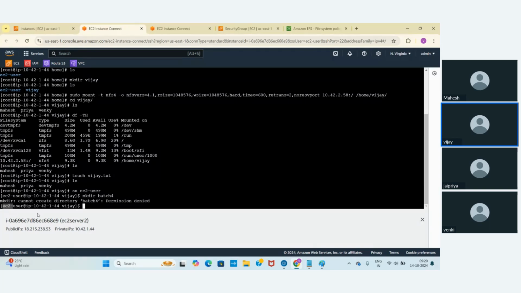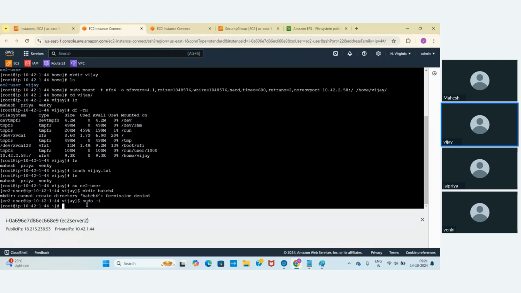Why? Because if everyone has access, everyone can delete the file system, meaning they can delete the data in the file system. That should not happen. Only the root user should have access to EFS.